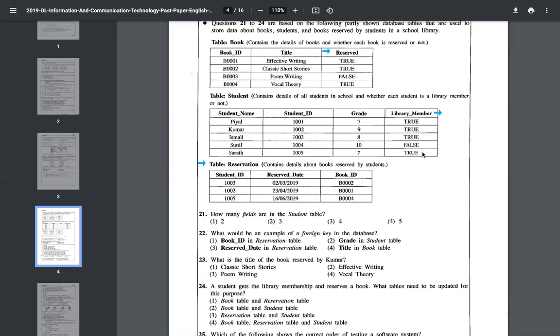So the student table needs to be updated. When a reservation is made, the reservation table should definitely be updated. And when a book is reserved, the book status should be updated. Therefore, all 3 tables should be updated. So the answer is number 4 for 24.